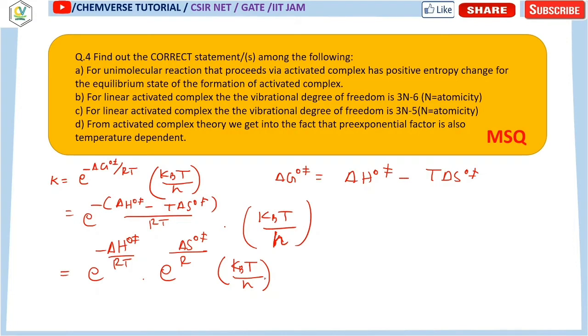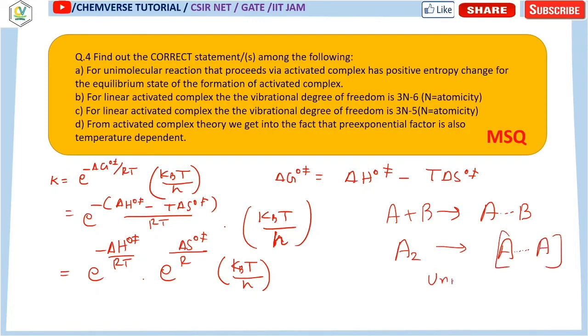Now it says that for a unimolecular reaction, instead of A plus B forming AB, think of a unimolecular case, suppose A2, where only one molecule is there. In the activated complex there is a breaking of this bond.